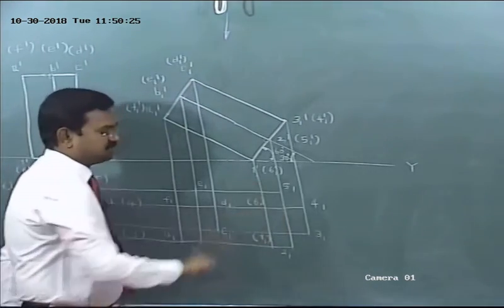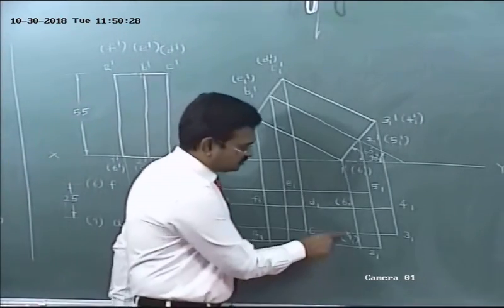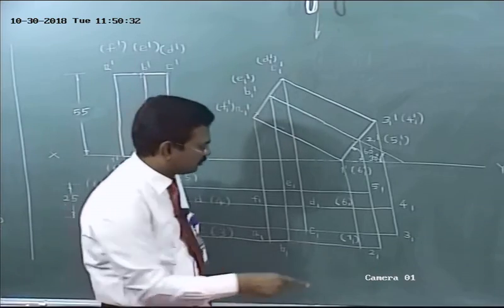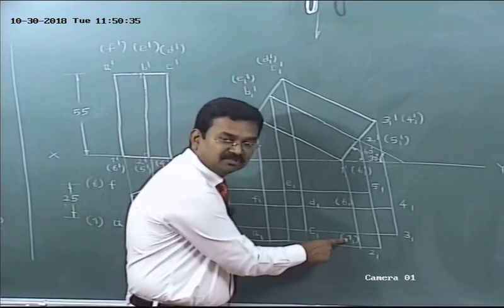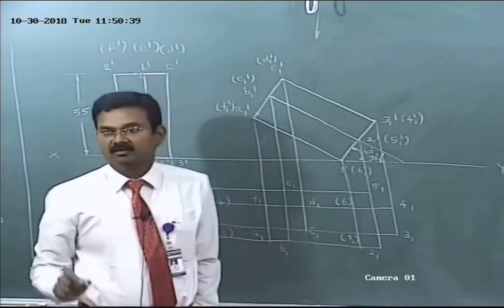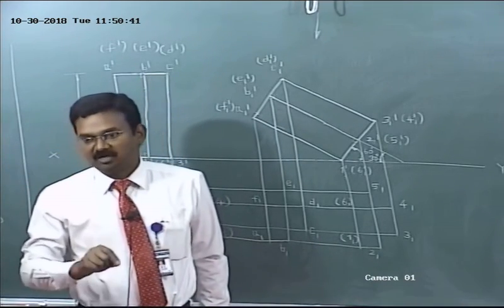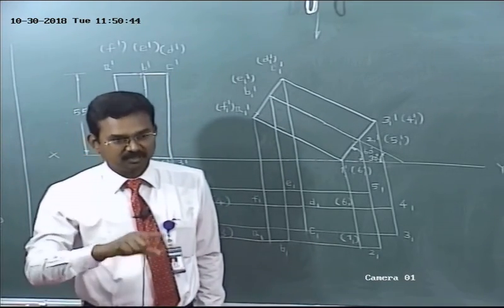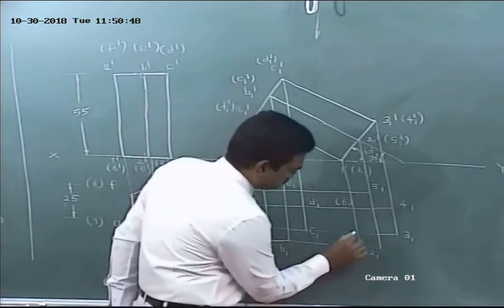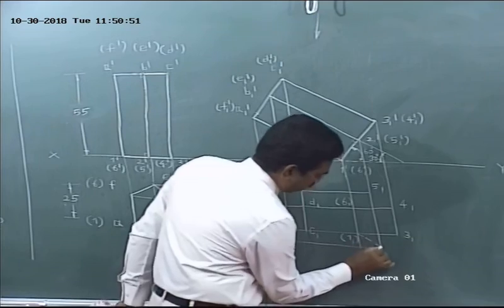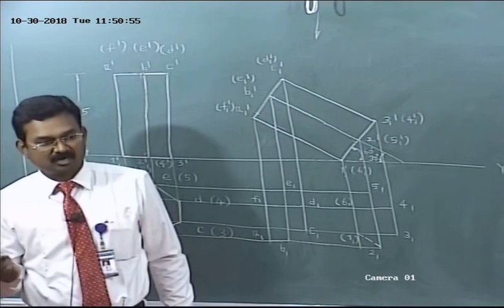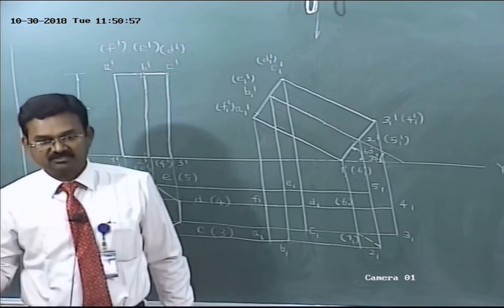Next, join all the points in sequence. First base edge 1, 2. Listen, it's an important point. The corner 1 is invisible, 2 is visible. As per the rule, visible and invisible corners should be mentioned by using short dashes.